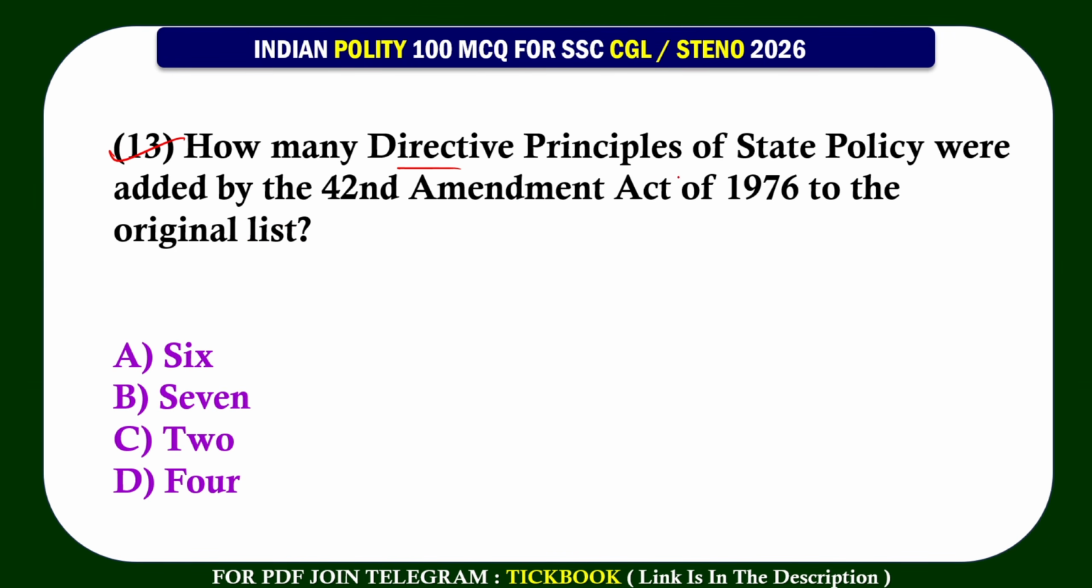13. How many directive principles of state policy were added by the 42nd Amendment Act of 1976 to the original list? Option number D, 4.